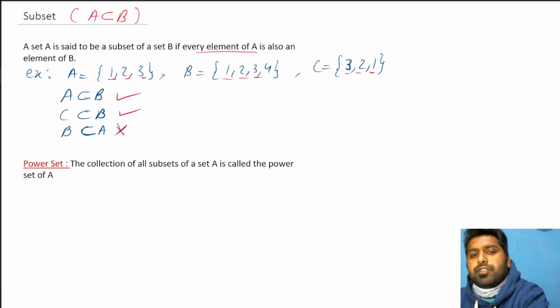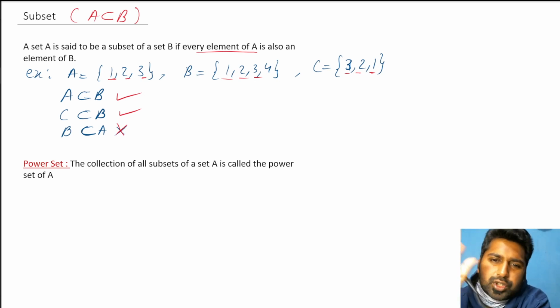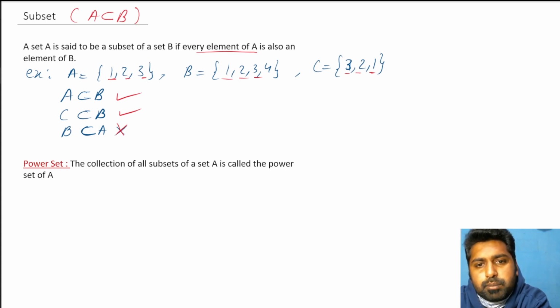So if A is a subset of B, all elements of A should be present in B. Basically, it is a slight portion of the whole set B. Means you take out some piece of set B and put it in set A. That's the idea. How big that piece is depends on you.